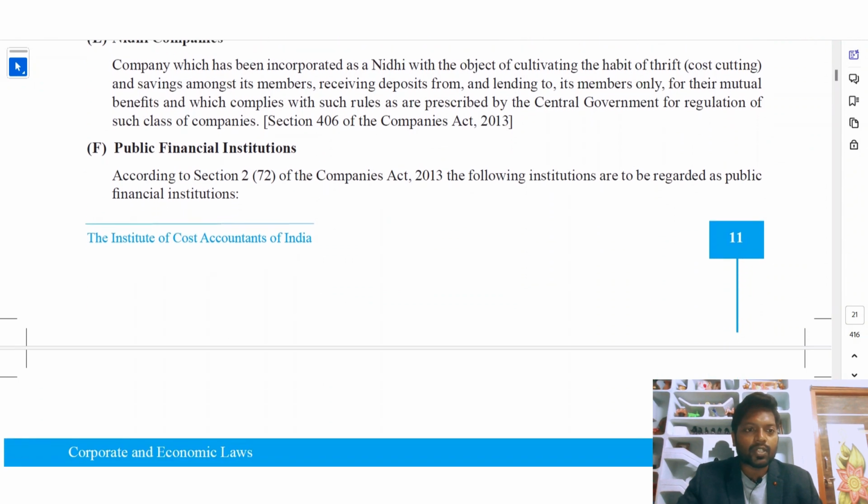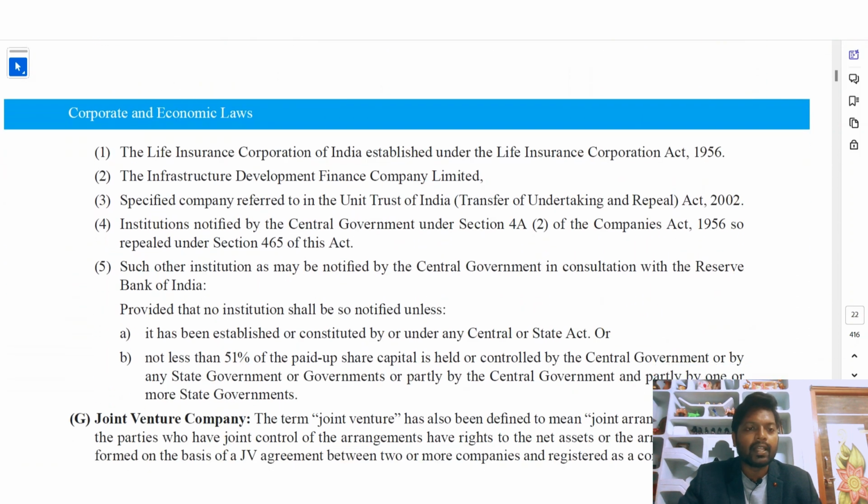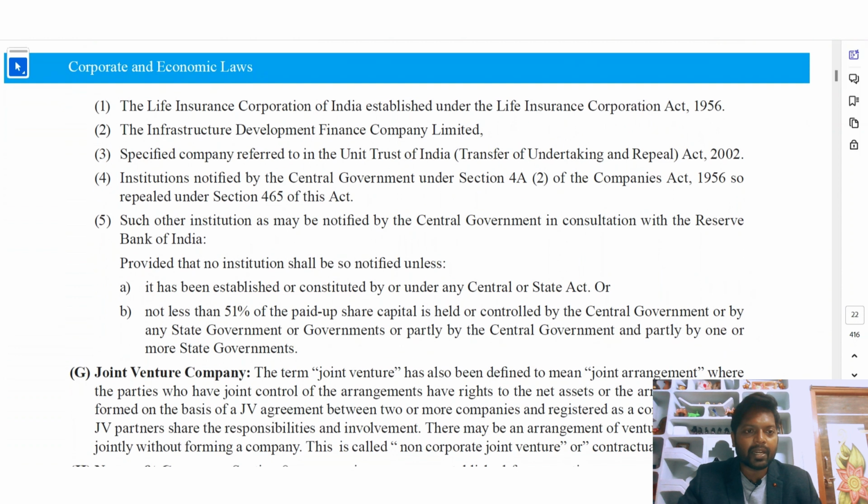Public financial institutions. According to Section 2, Clause 72 of the Companies Act 2013, the following institutions are to be regarded as public financial institutions. What are they? The Life Insurance Corporation of India, established under the Life Insurance Corporation Act; the Infrastructure Development Finance Company Limited; the specified company referred to in the Unit Trust of India (Transfer of Undertakings and Repeal) Act 2002; and institutions notified by the Central Government under Section 4A(2) of the Companies Act 1956, which is repealed under Section 465 of this Act.